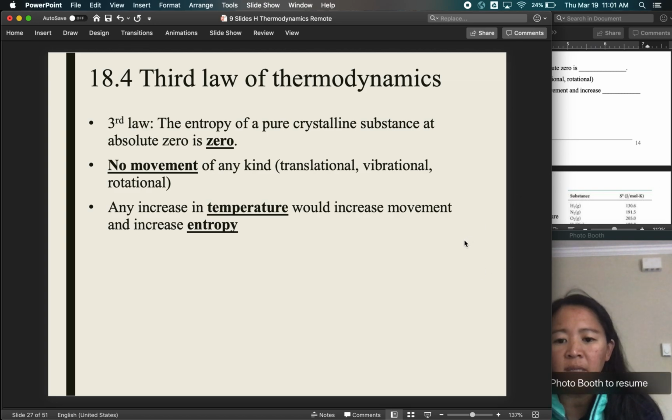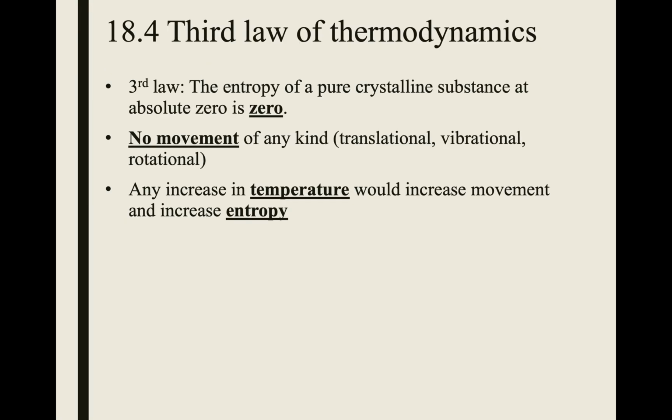Once we increase the temperature of that solid, then that would increase the entropy because the molecules, or the atoms, would start moving around and then become disordered.